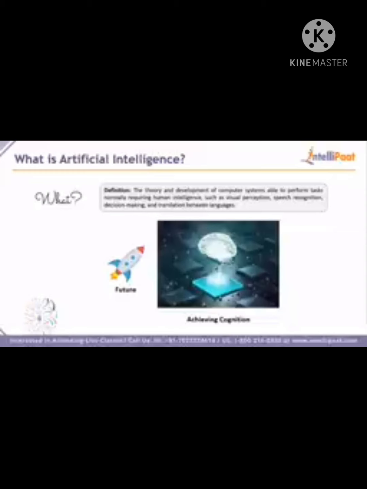So what about the future? Well, again, achieving cognition has always been the goal, even the goal of the person who actually coined the term, and pretty much every one of his followers and everyone who wants to do something with artificial intelligence can tell you how important and how amazing it would be to actually achieve cognition. Well, by cognition, I mean getting a machine to replicate what a human can do exactly the way the human does, or even do it better as well, guys.